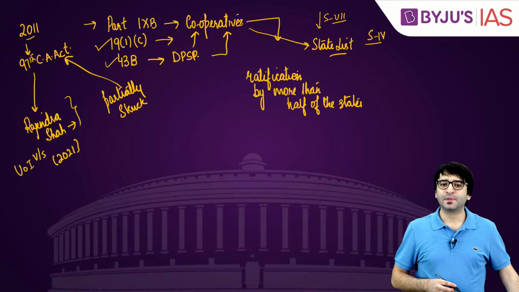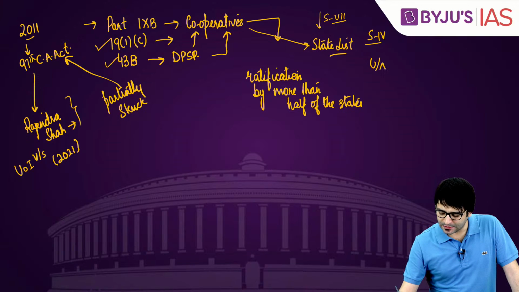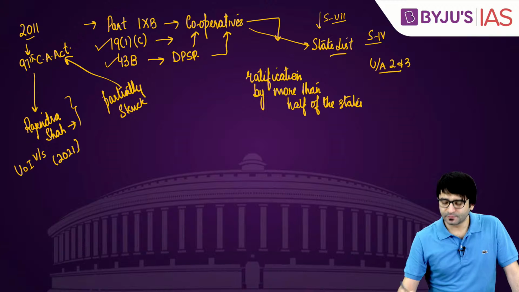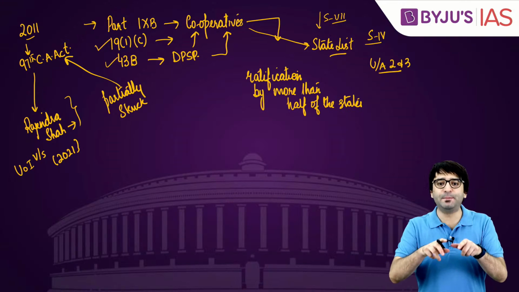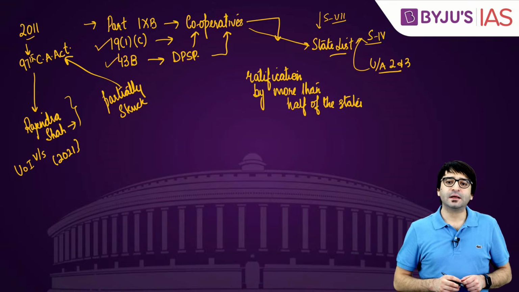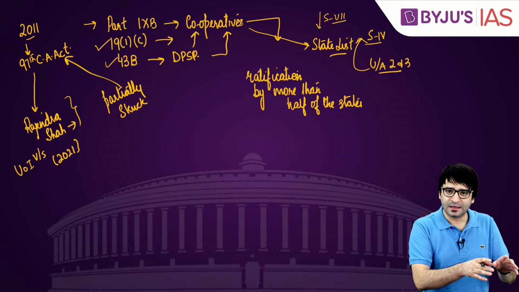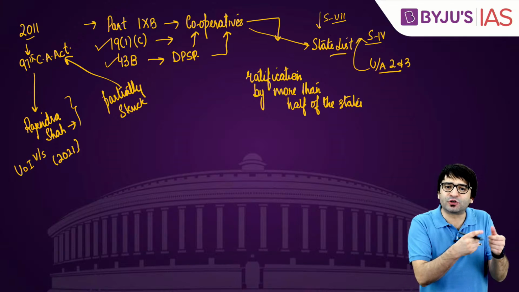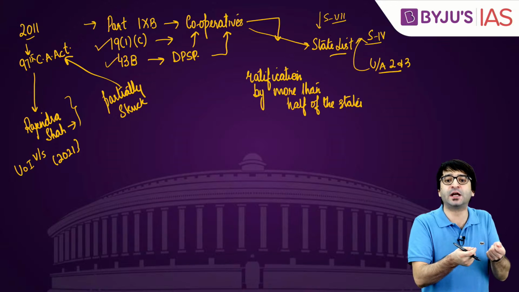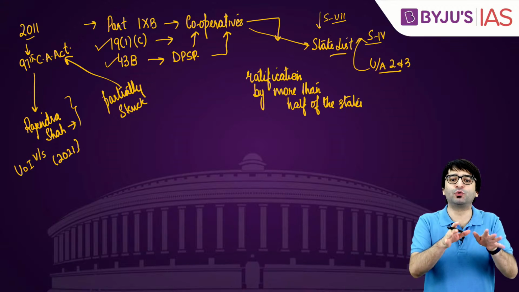But here remember, if Parliament passes a law under Article 2 and 3, there will be change in Schedule 4. But this change is coincidental. This change is supplemental. For that, you don't need a constitutional amendment. You don't need to take the help of Article 368 of the Constitution, only if you are passing a law under Article 2 and 3.